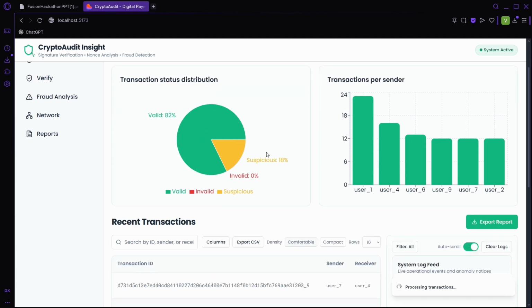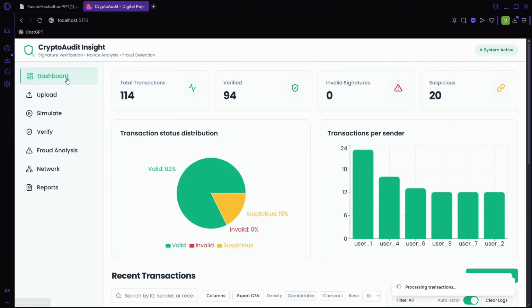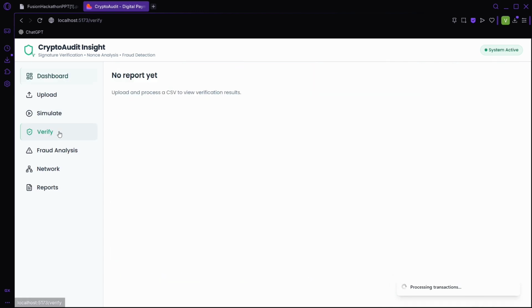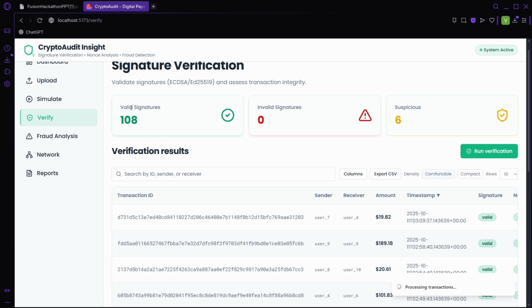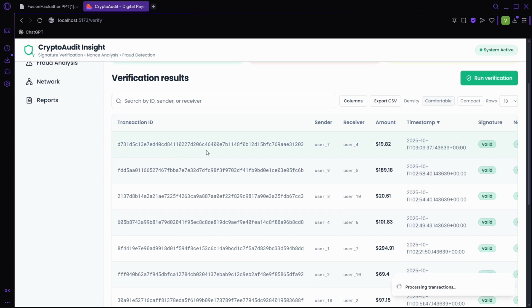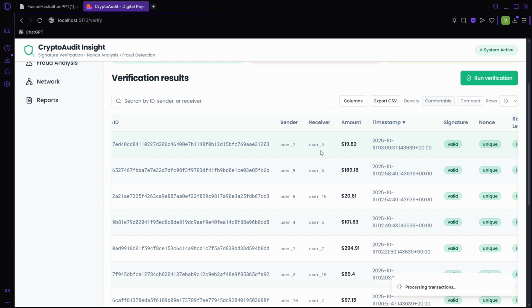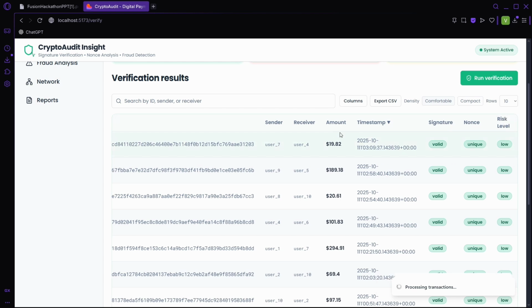So this is the graphical representation of our analysis. This one and this one. And in the verify page, we will see the total valid signatures and the suspicious activity. Here we will see the transaction IDs, the sender name, receiver name, the amount they have transferred, the timestamp, the signature, whether it is valid or not, and the nonce.